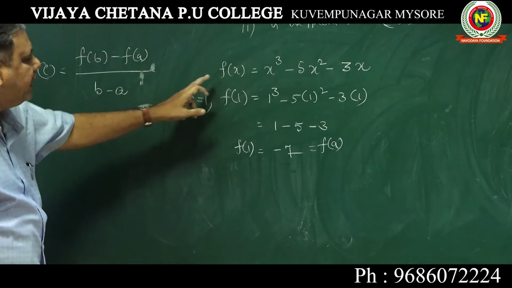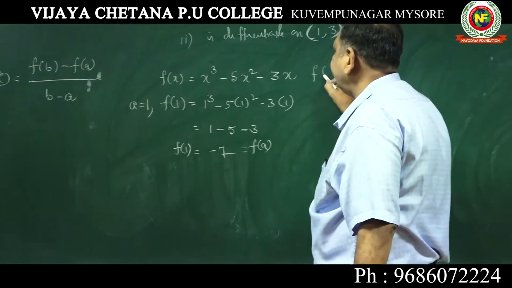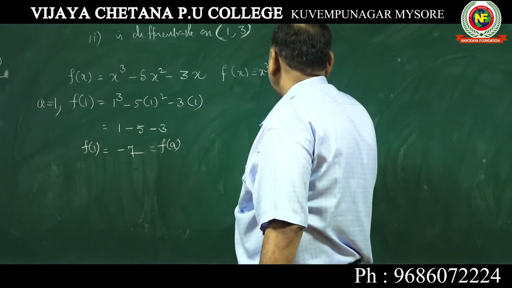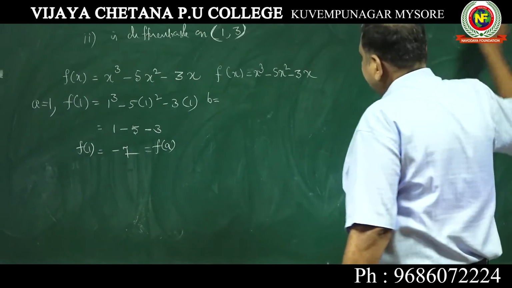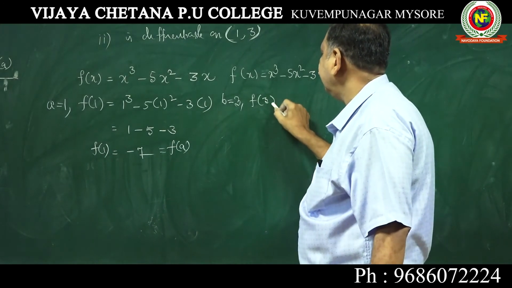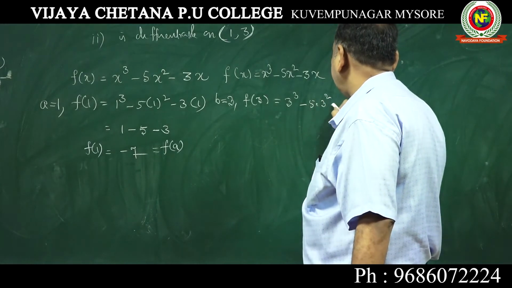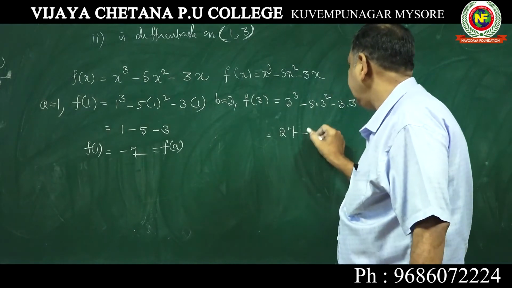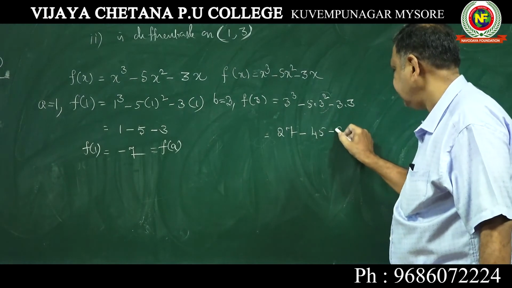Now similarly, you calculate b. f of x is x cube minus 5x square minus 3x. Now b is 3, find f of 3. 3 cube, put 3 wherever there is x, minus 5 into 3 square minus 3 into 3, or it is 27 minus 9 into 5, 3 square 9, 9 into 5, 45, minus 9.